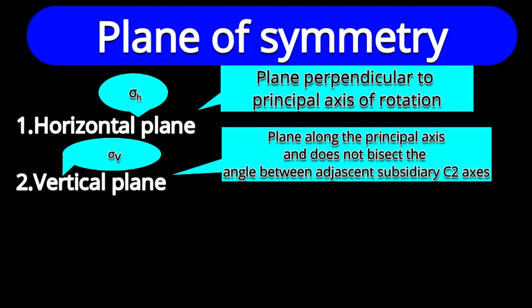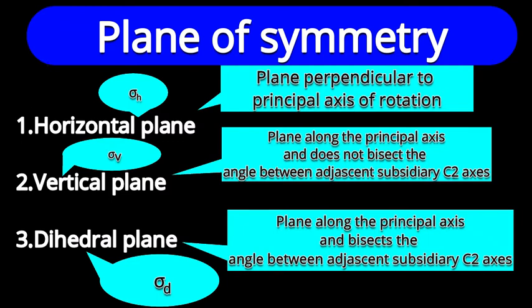A plane passing through the principal axis and along the subsidiary axis, or which does not bisect the angle between subsidiary C2 axes, is called a vertical plane. The difference between diagonal and vertical is very important.